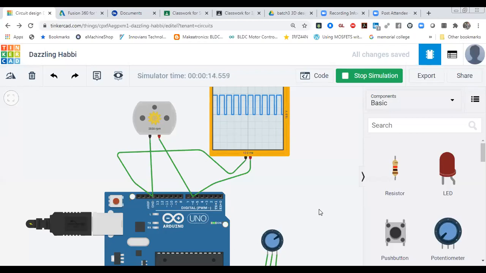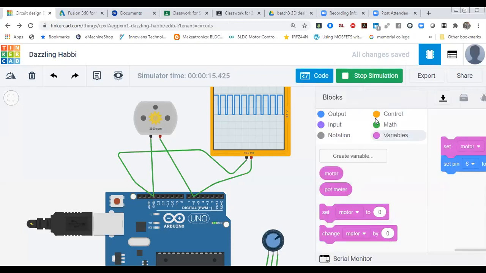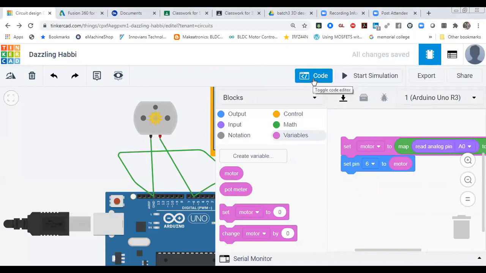That you can do it. So now I'm going to sum up over here. If there is any doubt from any participant, you can ask. So I have used pin number 6. In the coding you can see that it is pin number 6. Earlier we used pin 3, so now we have to use pin 6. So that is analog input and analog output; digital input and digital output we have already discussed.